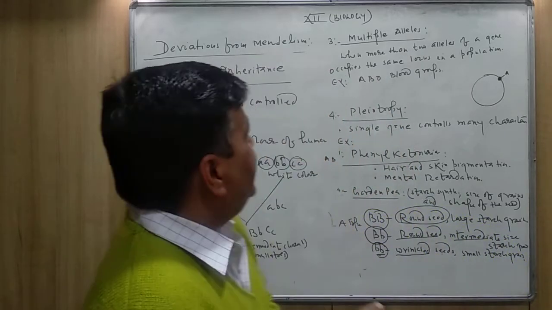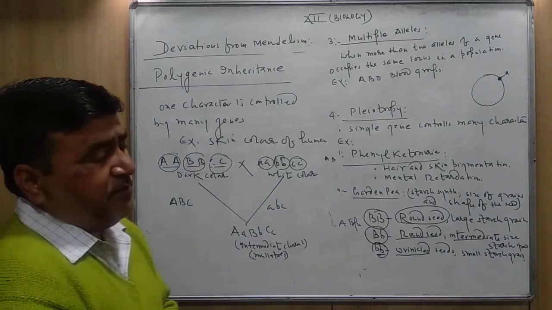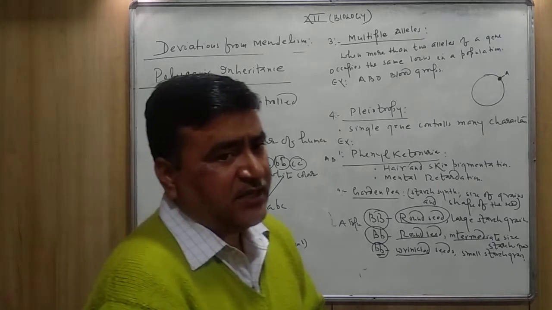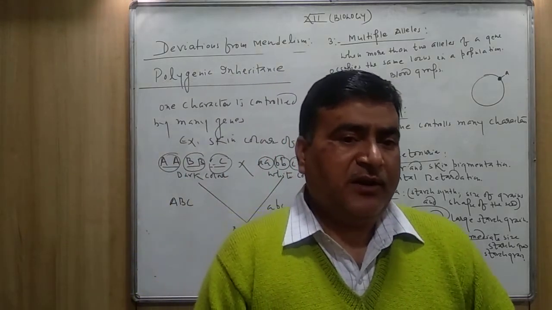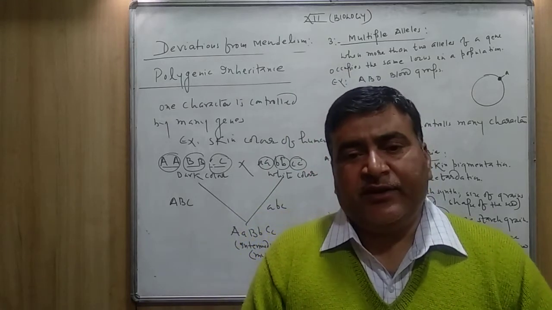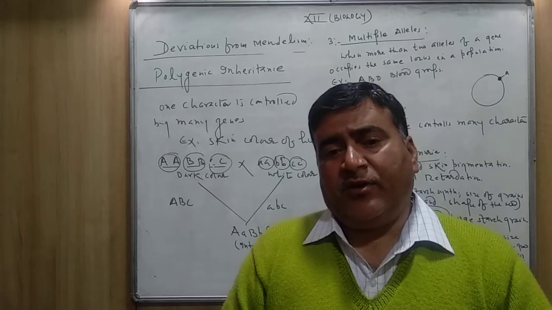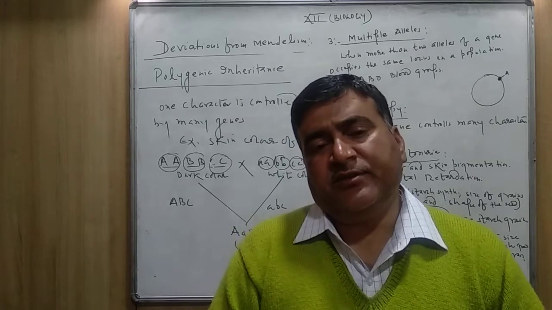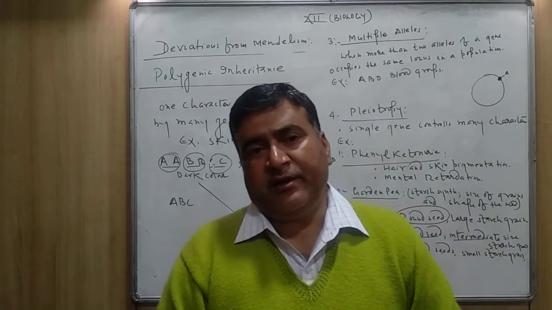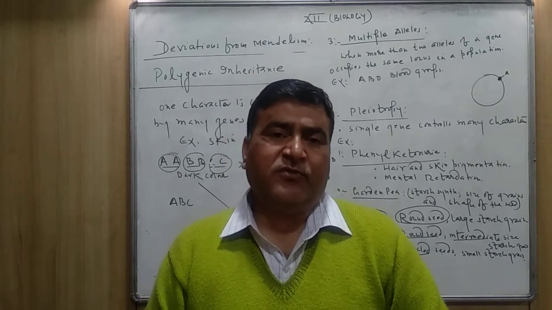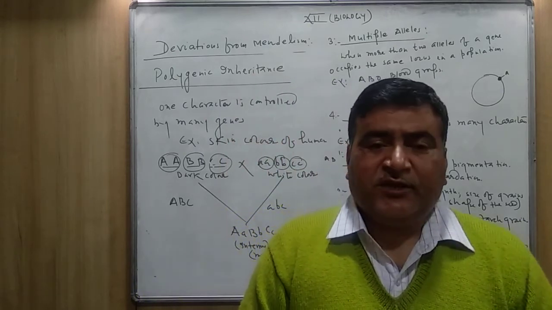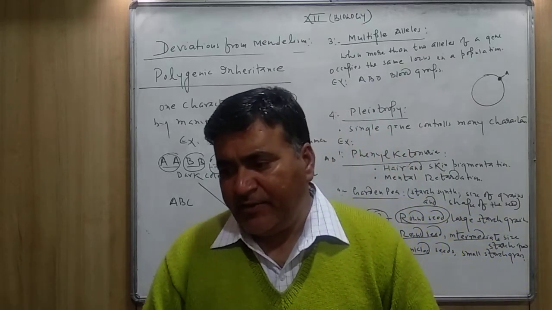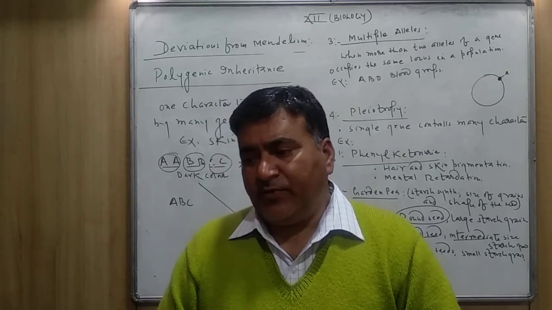So polygenic inheritance is the phenomenon in which a single trait, a single character, is controlled by more than 2 genes. It may be 2 or 3 or 4, means so many genes control a particular trait, a particular character. Not only the human skin color is the example of polygenic inheritance, even the height of the human being is also a very good example.